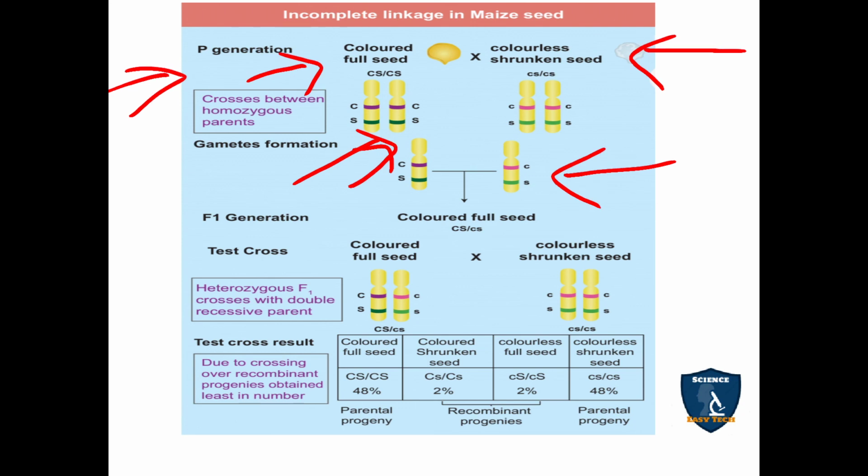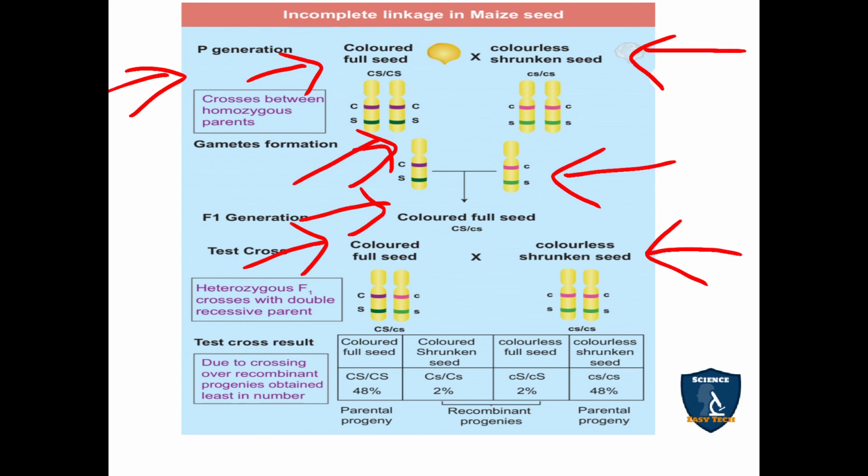Gametes are formed, and after fusion in F1 generation you get colored full seed in heterozygous condition, capital C, capital S, small c, small s. This F1 hybrid is crossed with the recessive parent, colorless shrunken seed, small c, small s, small c, small s.